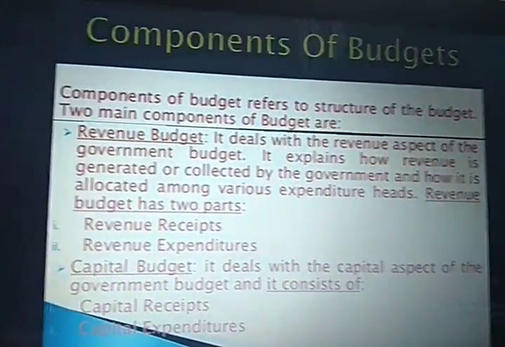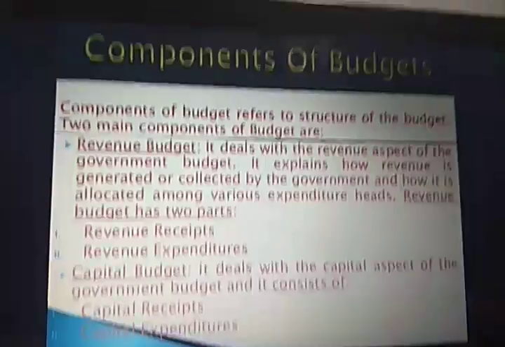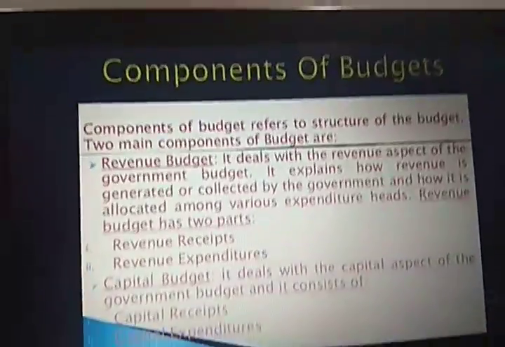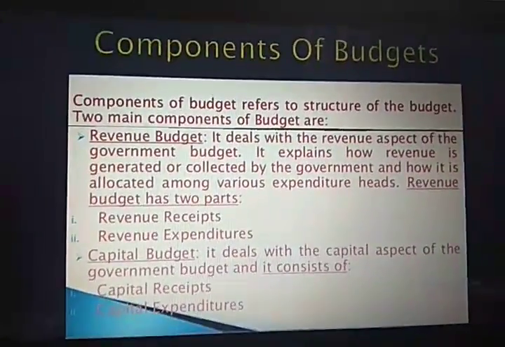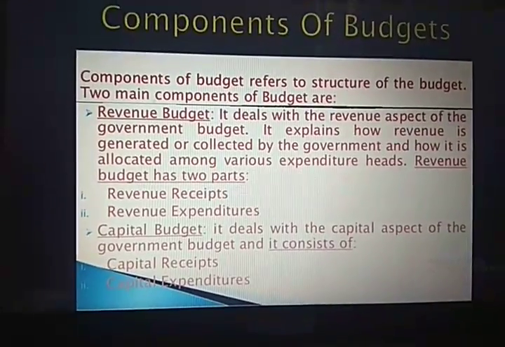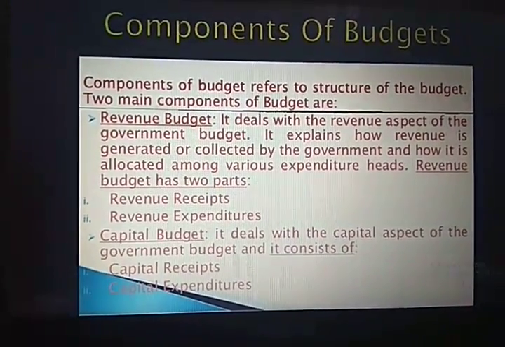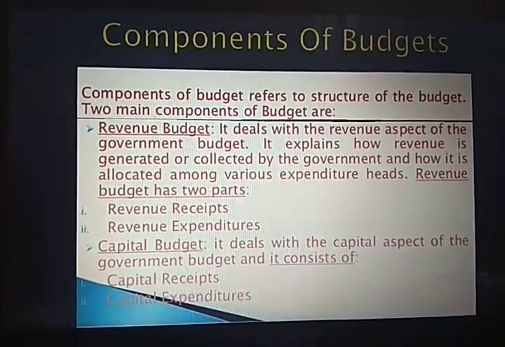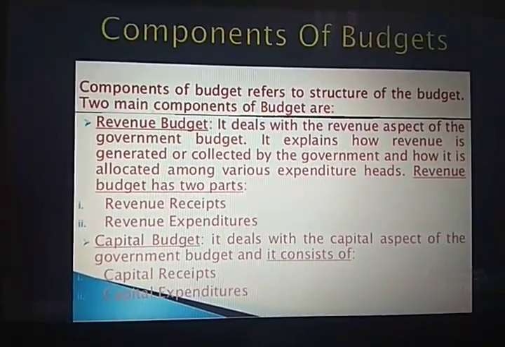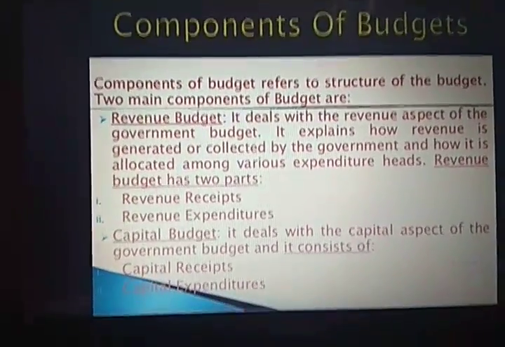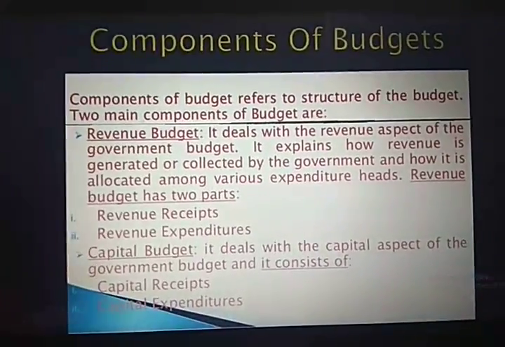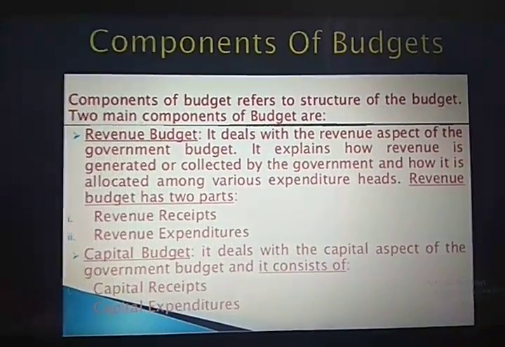Now moving ahead, students, we have the meaning of various components of government budget here. I'll just explain it to you. Components of budget refers to the structure of the budget, and two main components are revenue budget and capital budget. Revenue budget deals with the revenue aspects of the government budget.